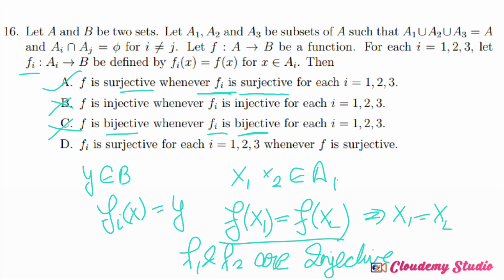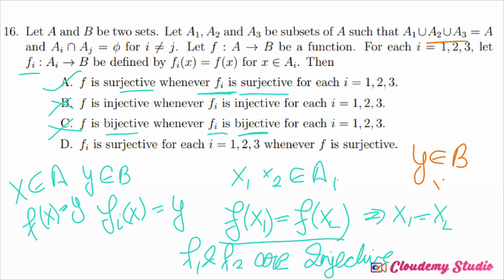Then is that fi is surjective for each whenever f is surjective. So if your f is surjective, it means that for every y belonging to B, there exists x belonging to A such that f of x equals y. And we have this A1 union A2 union A3 and phi all given to us, but this is not guaranteeing that for given y belonging to B there exists x also belonging to Ai such that f of x equals y for specific i.